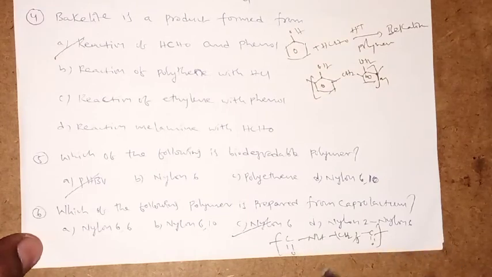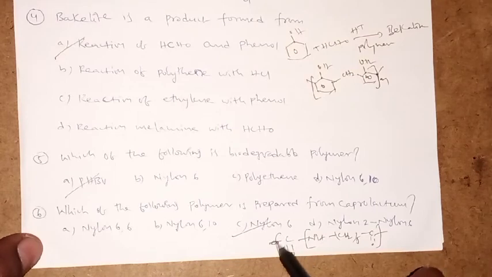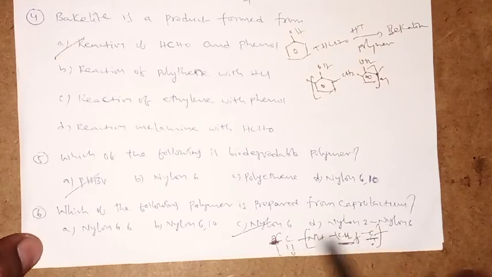Is it okay? Here one is outside, so 5 carbons plus 1 carbon, 6 carbons. This one outside comes from caprolactam. It is a 6-member ring structure with NH.